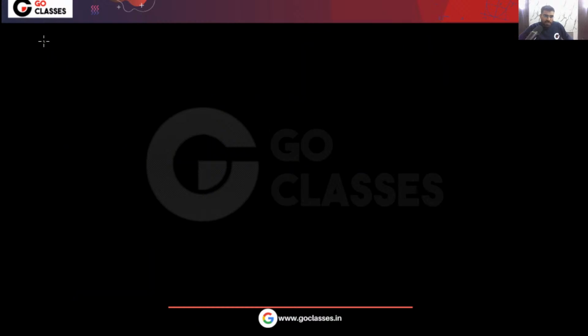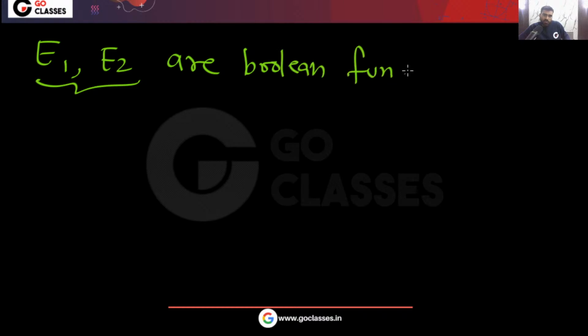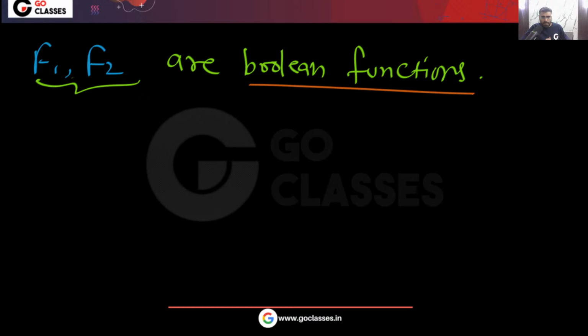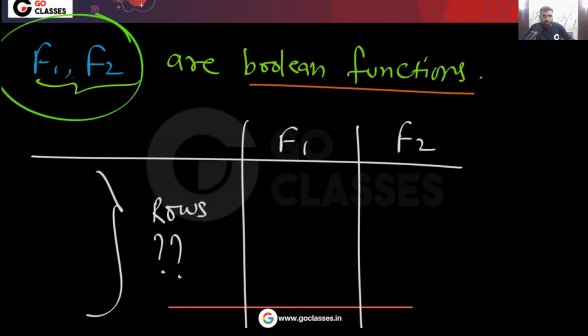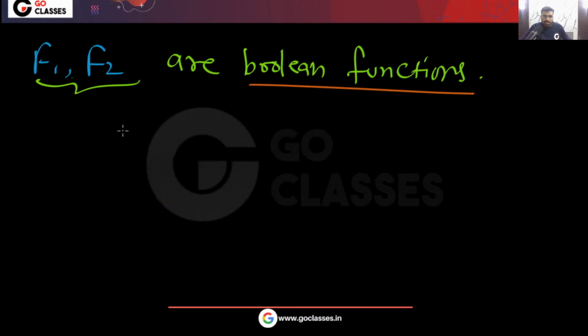Now if I tell you that F1, F2 are Boolean functions, these are Boolean expressions, how many rows will be there in the truth table? Will you say 4? No, you will not say 4.